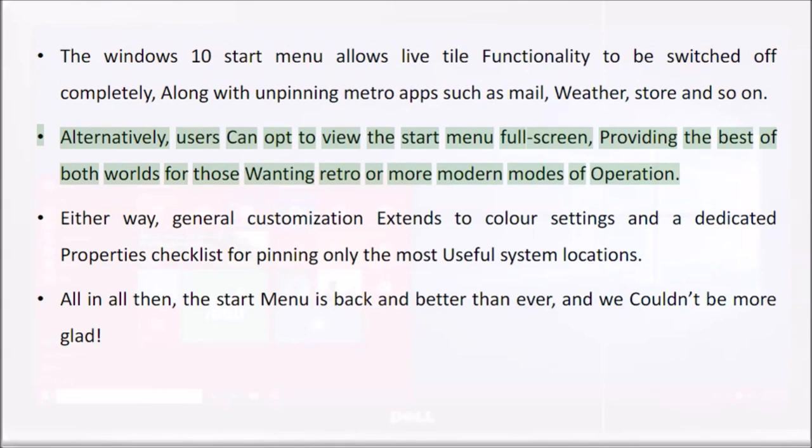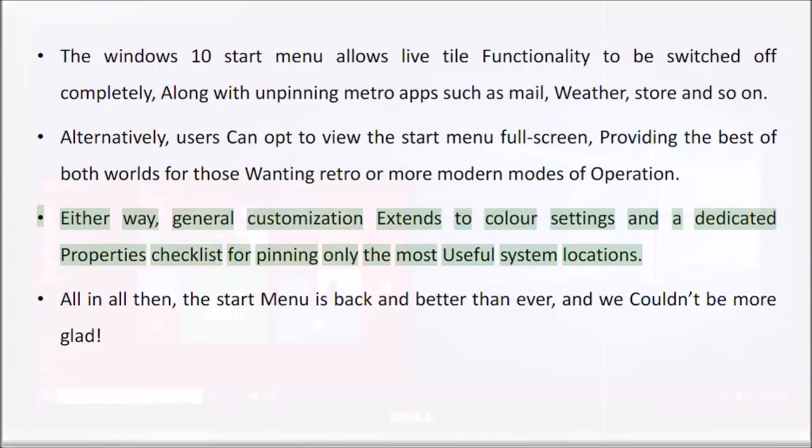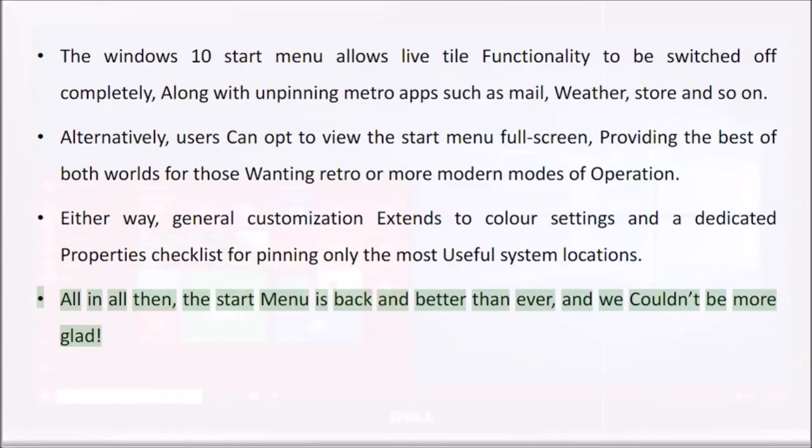Alternatively, users can opt to view the Start menu full screen, providing the best of both worlds for those wanting retro or more modern modes of operation. Either way, general customization extends to color settings and a dedicated properties checklist for pinning only the most useful system locations. All in all then, the Start menu is back and better than ever, and we couldn't be more glad.